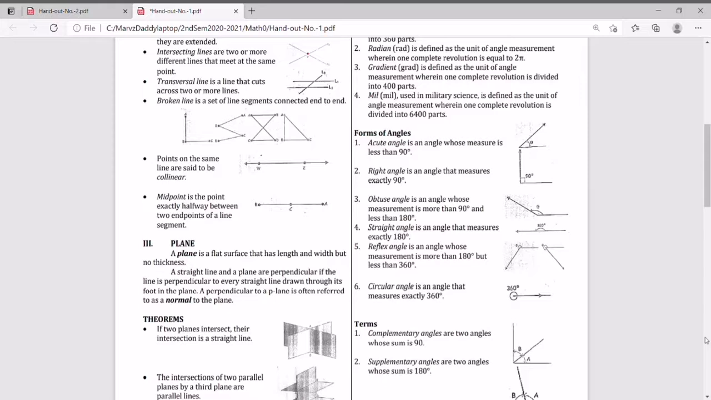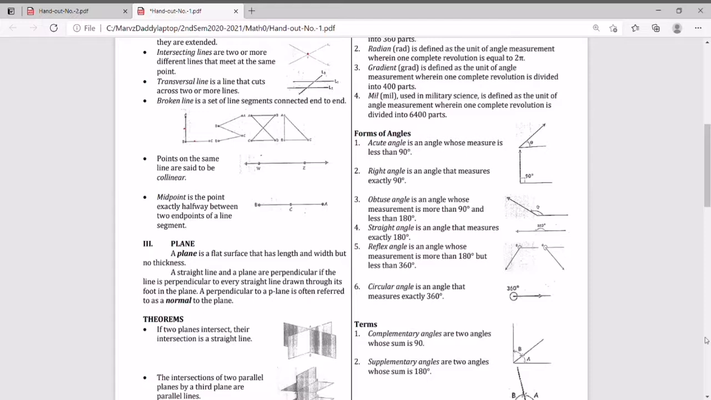Next, we have the broken lines. So these are all broken lines. A broken line is a set of line segments connected end to end. So these are a set of line segments. This one and this one, all of them are line segments that are connected end to end.